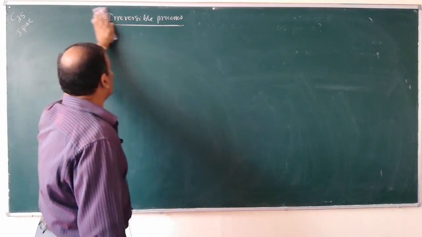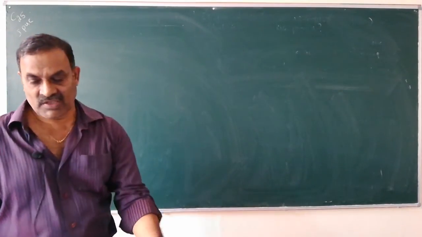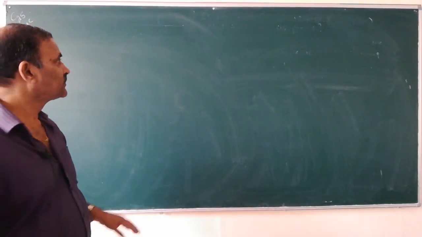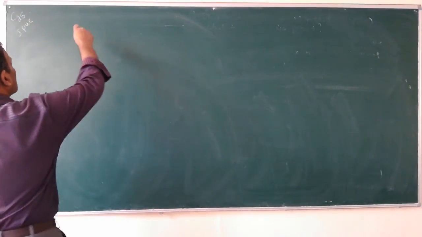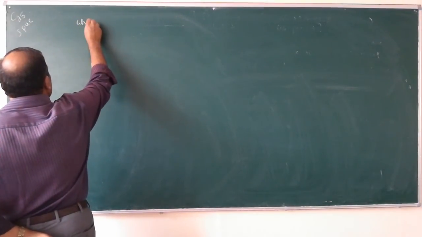So, reversible process and irreversible process. Lastly, what is a cyclic process?